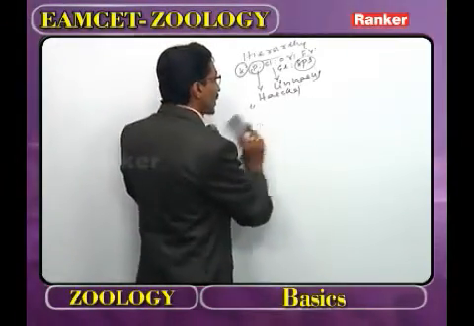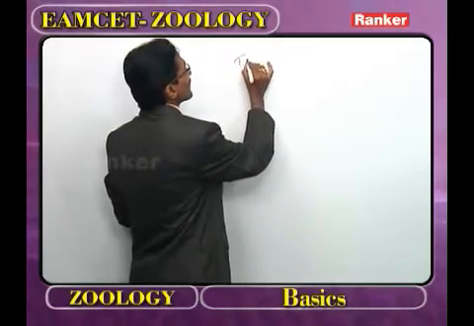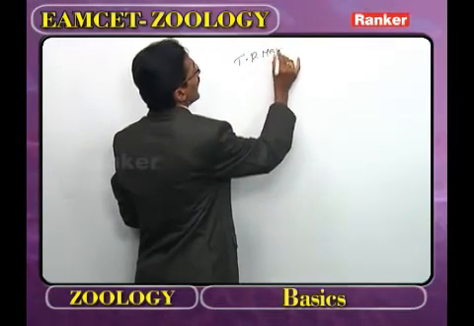Now, regarding the hierarchy, we have to observe the taxonomic position of man.